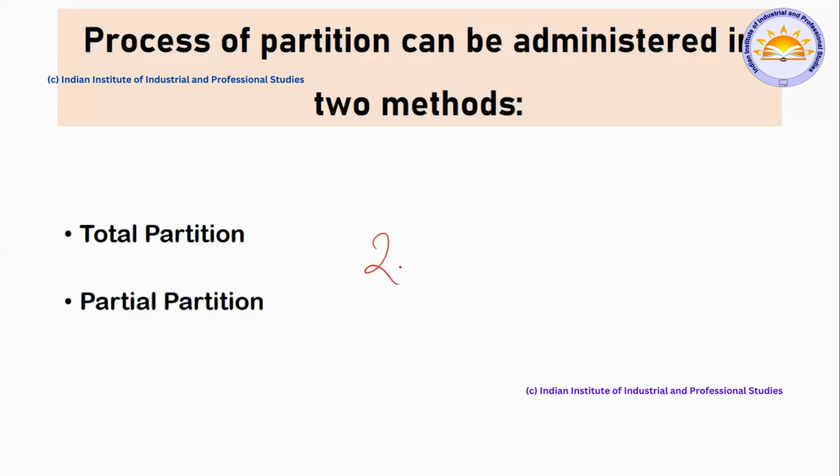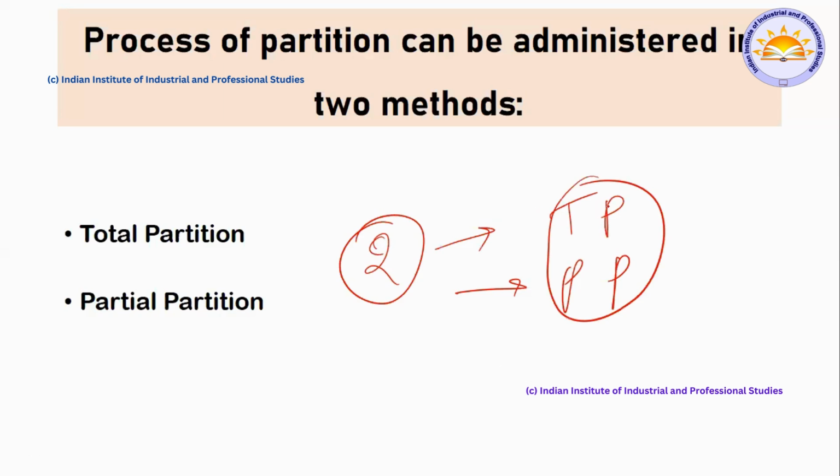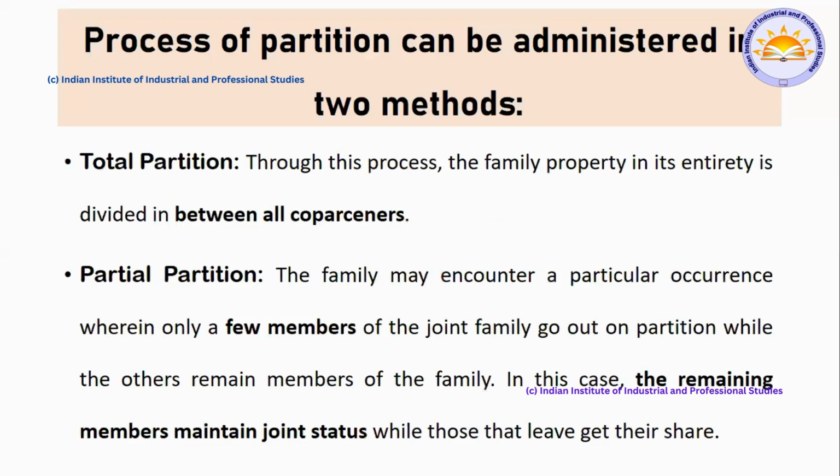In an exam, to write these two points is very important. If they have asked this question, you have to write total partition and partial partition. These are the two methods that we have in the concept of partition. What do you mean by total partition? Simple. Partition is happening between all co-partners, so the entire family is getting divided.